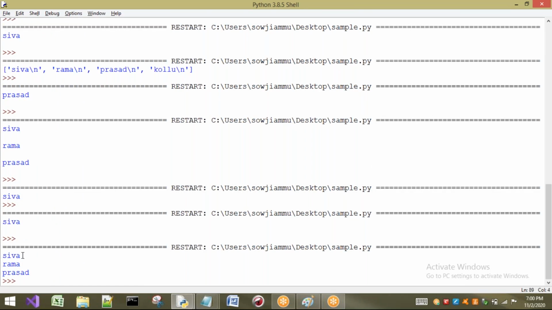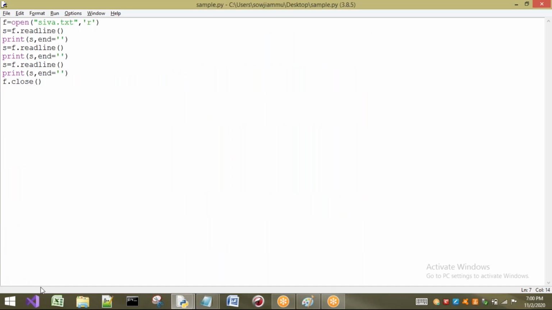This line ended with \n before, this line ended with \n, and this line ended with \n. So we are going to get the output as Shiva Rama Prasad. Okay, the \n's are going to be removed here, because end is what? I am going to keep nothing here. Okay, this is about readline.